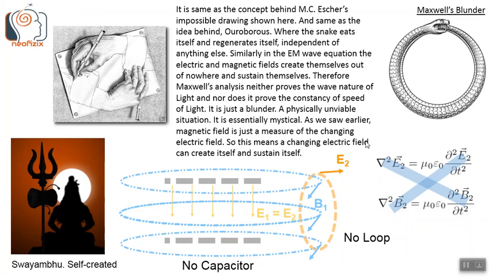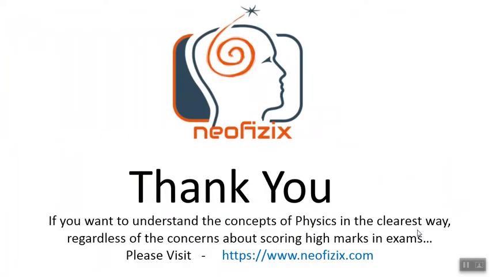So this means a changing electric field can create itself and sustain itself according to Faraday. This is same as like how we describe our Lord Shiva, that he is Swayambhu, self-created, out of nothing. So electromagnetic waves are also like Swayambhu, self-created, out of nothing, which is impossible. So this whole Maxwell's idea is wrong. So we stop there. Thank you.